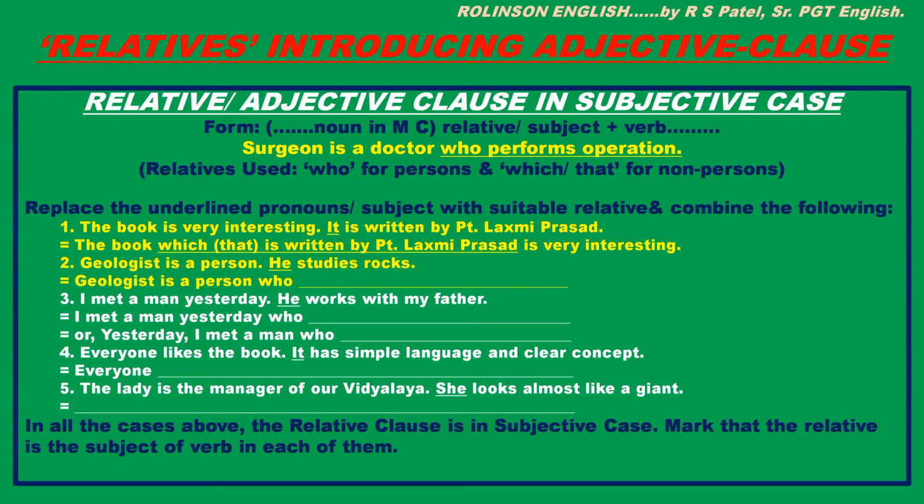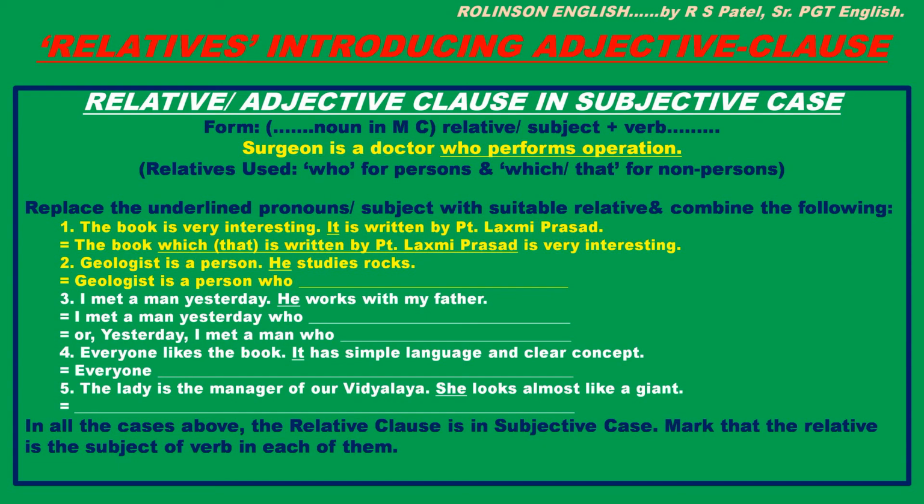See. Now number 2, geologist is a person. He studies rocks. Underlined pronoun is he. It can be replaced suitably with who. Then combine the two sentences. Geologist is a person who studies rocks, right? In this way, you can go on combining the rest, 3 pairs of sentences, into a complex sentence.